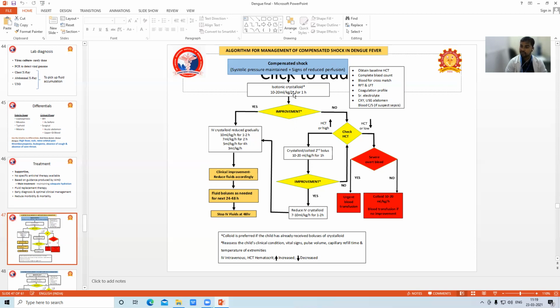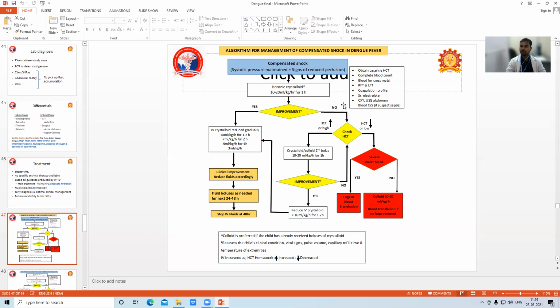Okay. So if the child needs a bolus, you can give it over the next 24 hours. After 48 hours of therapy, you can stop fluid. The child is clinically improved, stop. Okay. Once we have given the isotonic solution at 10 to 20 ml per kg for the first 1 hour, and there is no improvement.